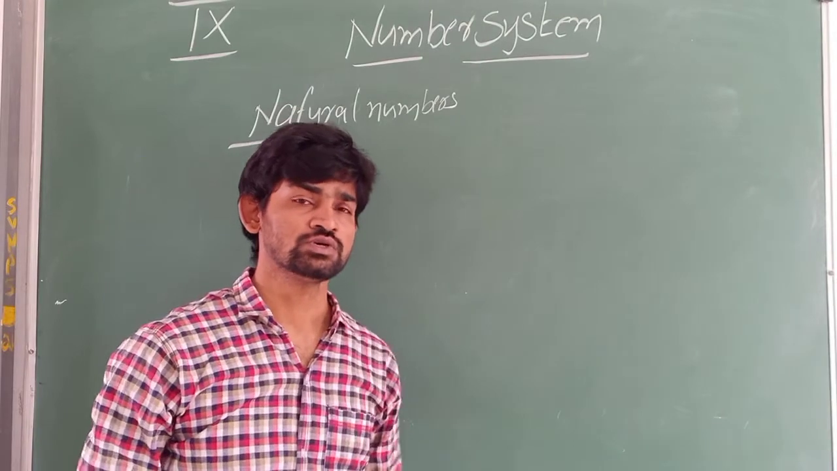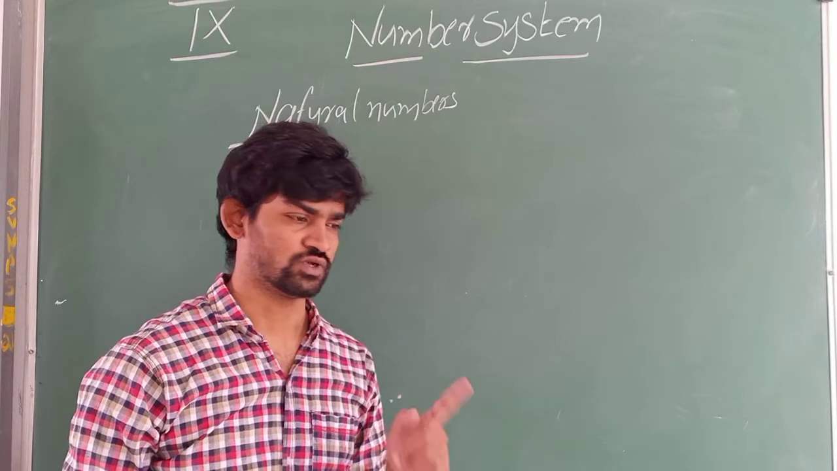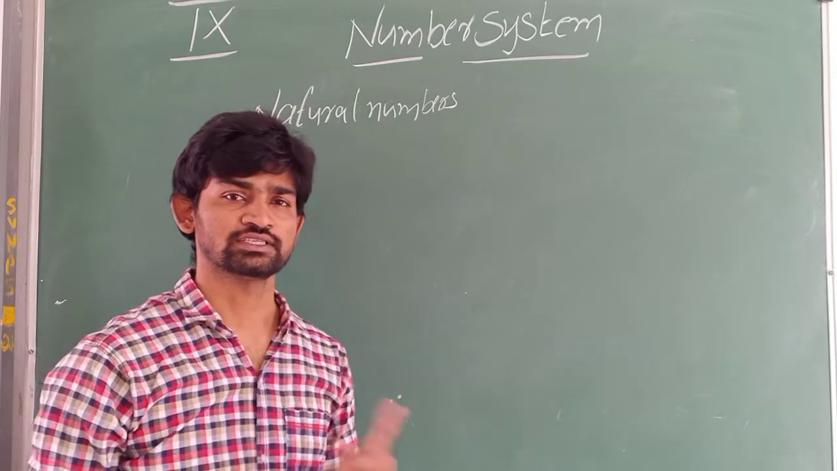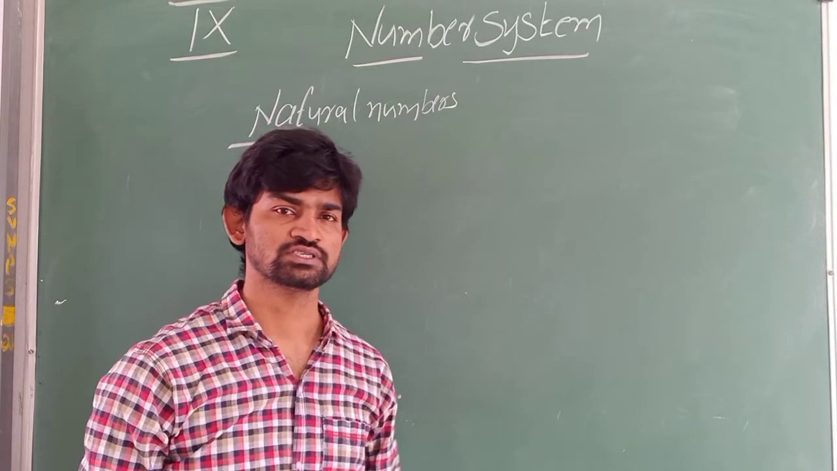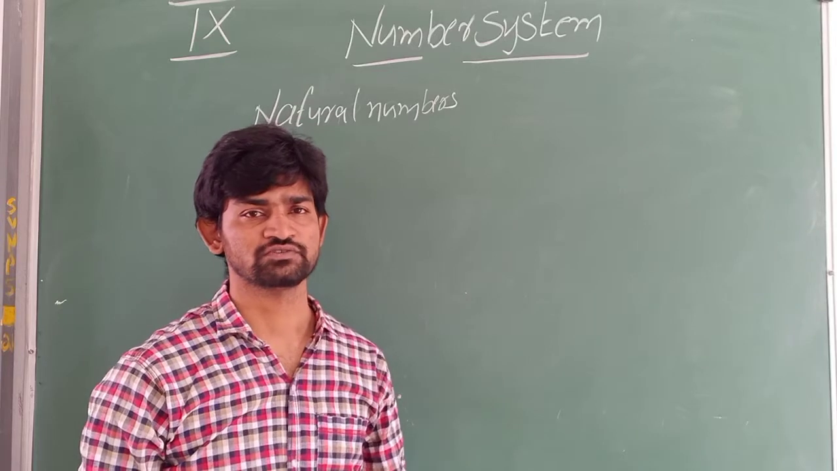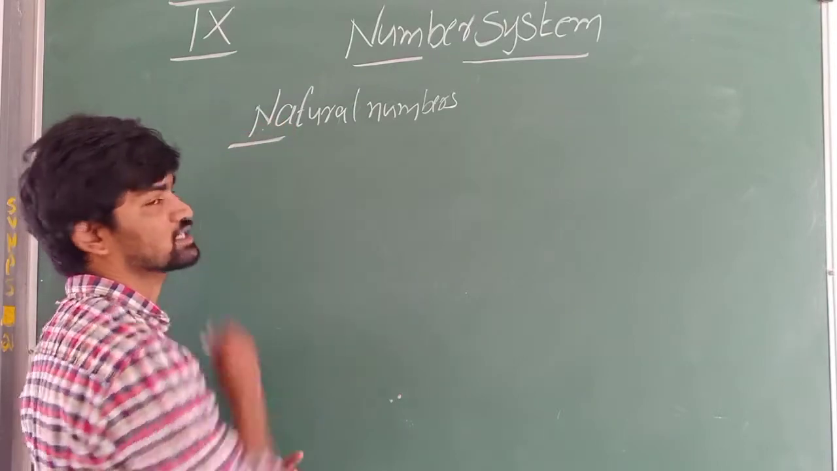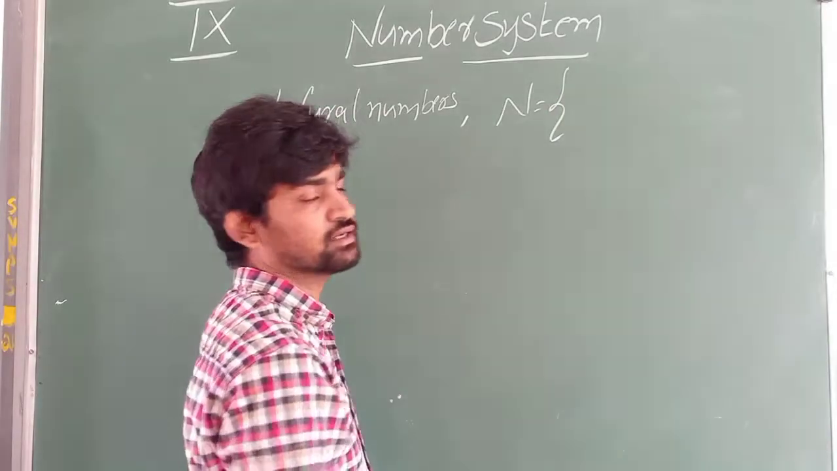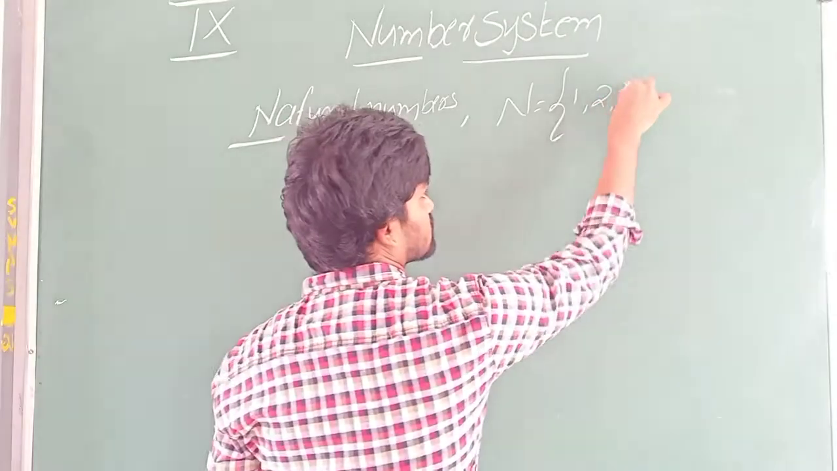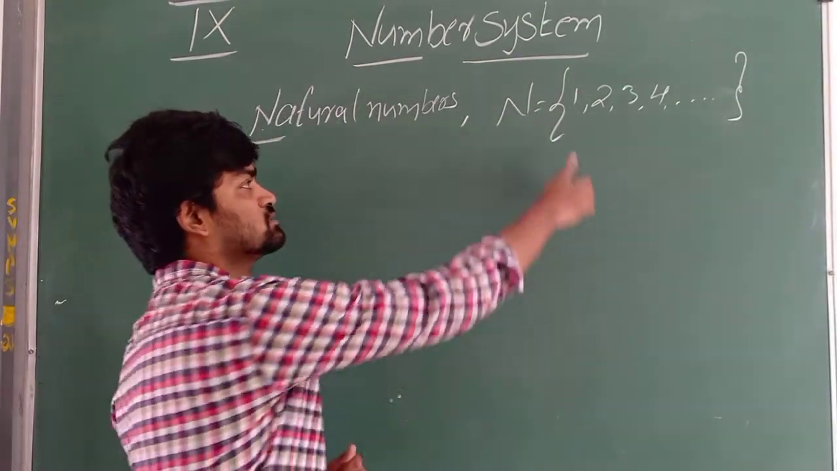Natural numbers. To define natural numbers, if I say to count, how will you count? You will start counting from 1. So 1, 2, 3, 4, 5, 6, like that we will count. So counting numbers are called natural numbers, the numbers which start from 1. Natural numbers are denoted by N. So the set of natural numbers will be represented like this. The smallest natural number is 1.